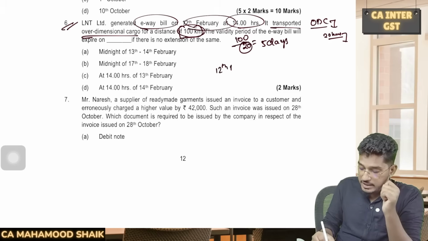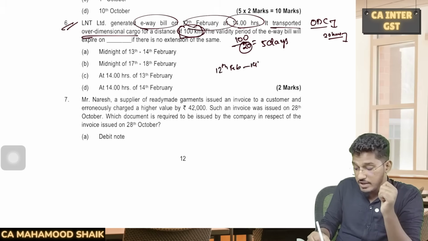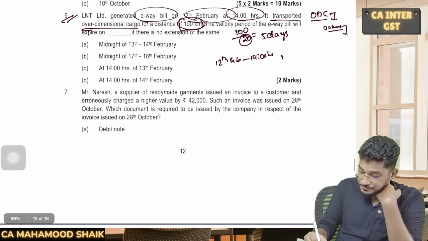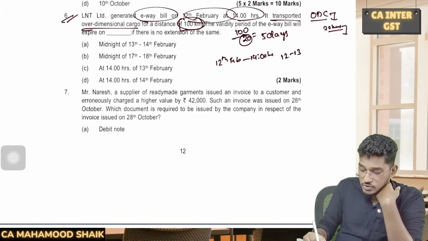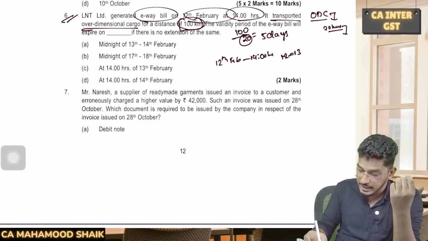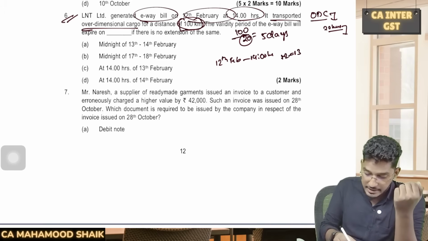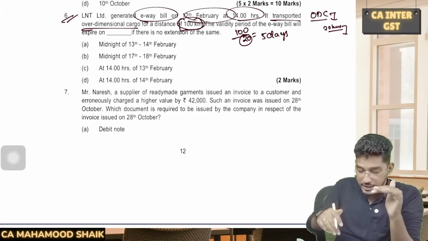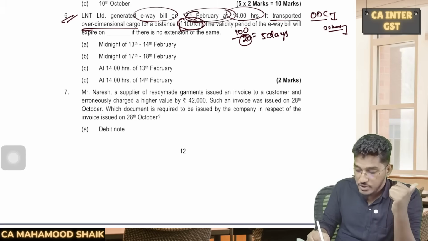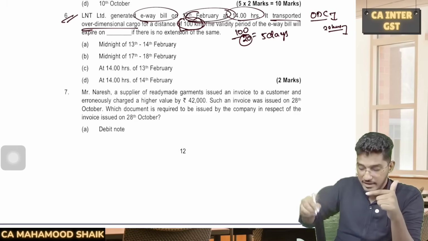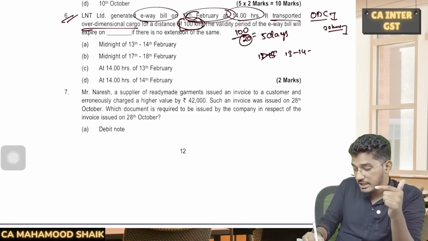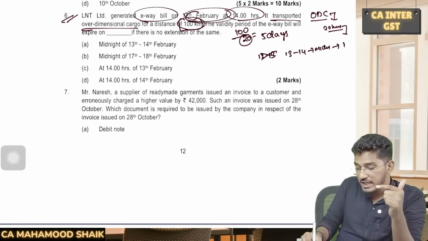See, it is 12th of February, right? It was generated on 12th of February, 14 hours. So how it will be calculated is midnight following the date of generation of the e-way bill. The e-way bill was generated on 12th of February at 14 hours. So 1 day will expire on the next day's midnight, right? So you have to ignore the 12th to 13th midnight. So 13th to 14th midnight, 1 day will get over.